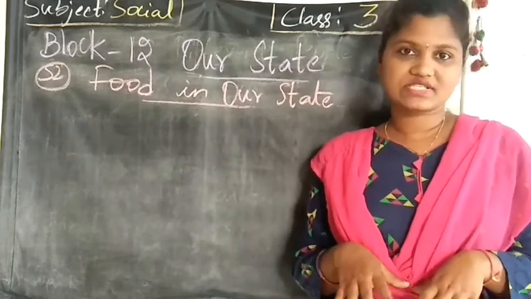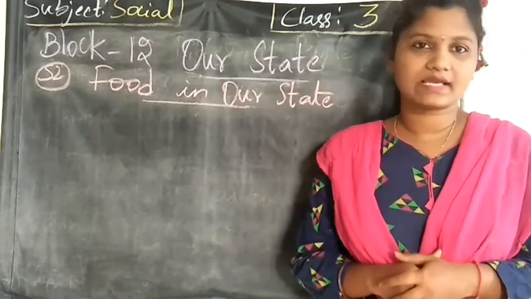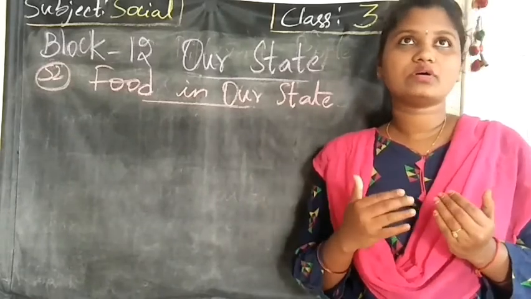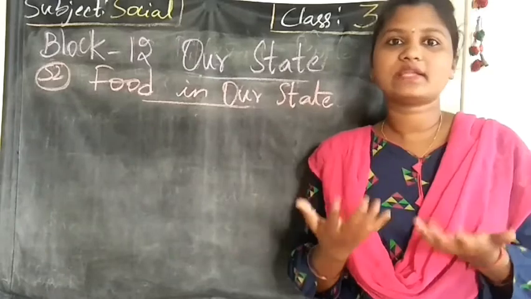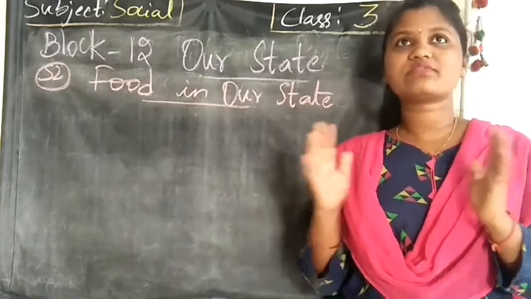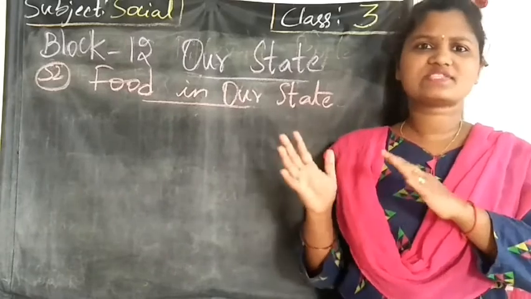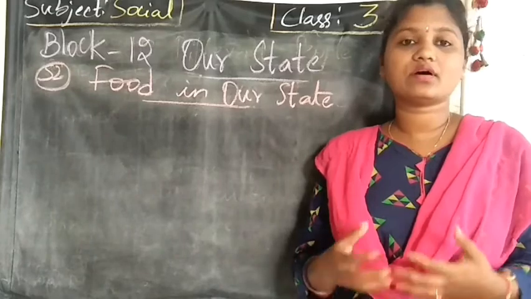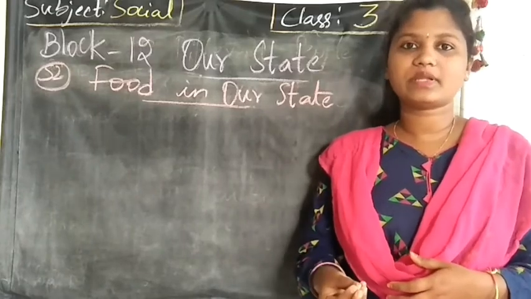Now as an example, what is our state? It's Telangana. Here, Hyderabad biryani is there. The famous dish in Hyderabad is mostly Hyderabad biryani. What are the ingredients in the Hyderabad biryani?